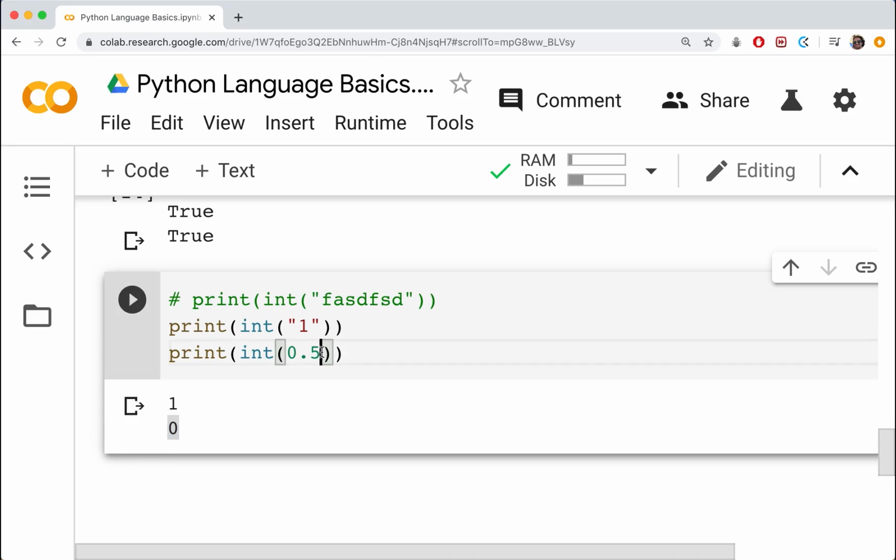And in this case, it'll just give me a 0. So essentially, it doesn't round up. It just chops off the decimal place and gives whatever whole number I have here. Okay, so it just gets rid of that and gives the whole number. I know some languages will round up or down accordingly, but that's not the case with Python.